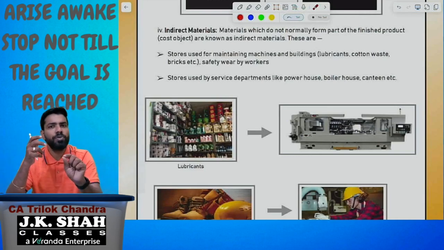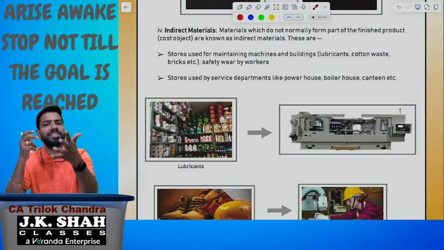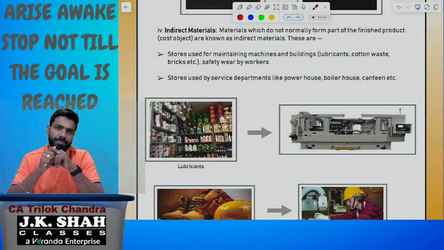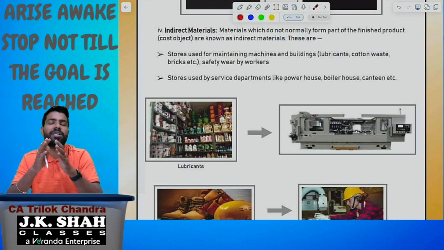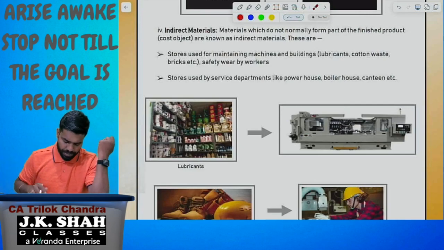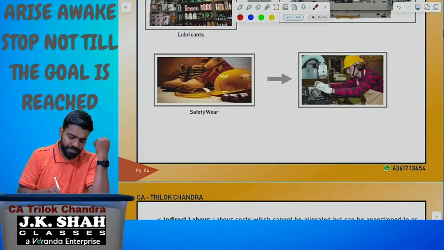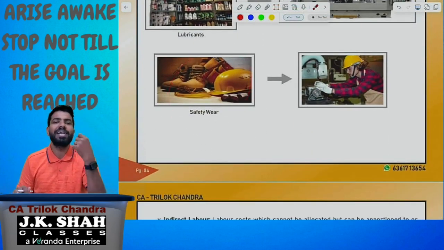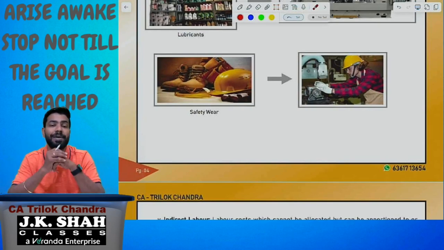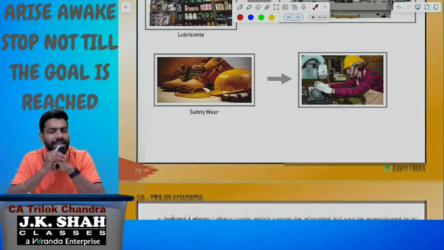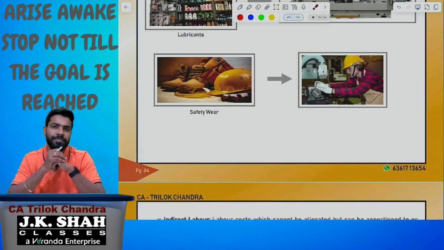So simply I can tell you what is indirect material means the material which cannot be traced to the final product accurately. Such kind of material is called the indirect materials. Next, safety wear, wearing by the workers. These are all the indirect material. And one more thing, floor cleaning materials, machine cleaning oils, floor cleaning oils. Are you understanding? These all things are the indirect materials.